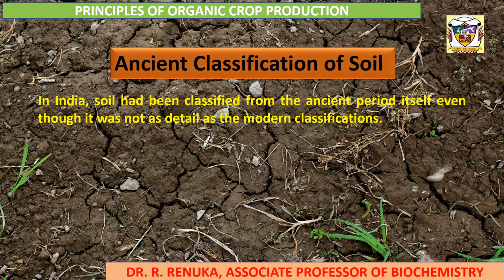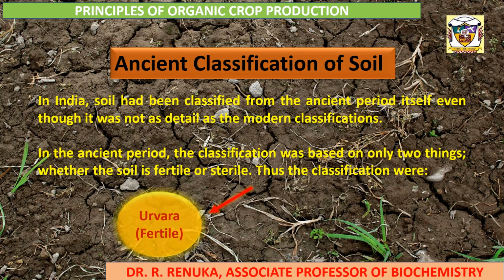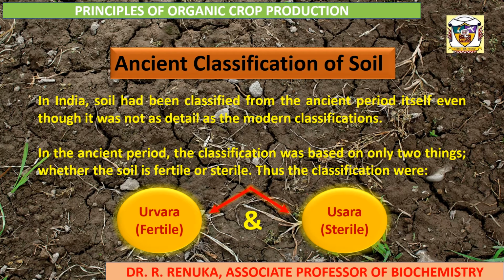In India, soil had been classified from the ancient period itself, even though it was not as detailed as the modern classification. In the ancient period, the classification was based on only two things: whether the soil is fertile or sterile. Thus, the classifications were Urvara, which means fertile soil, and Usara, which means sterile soil.